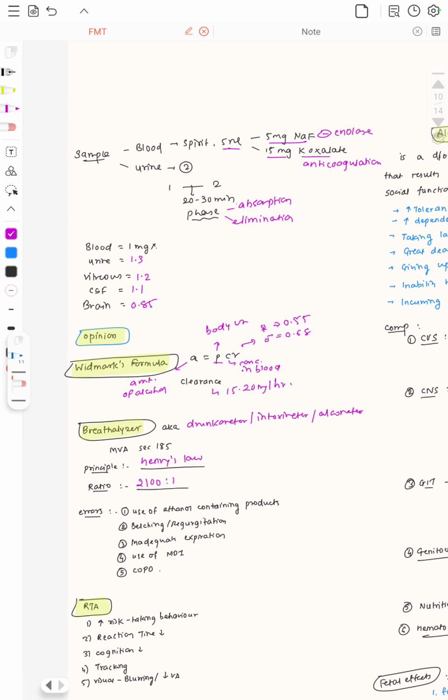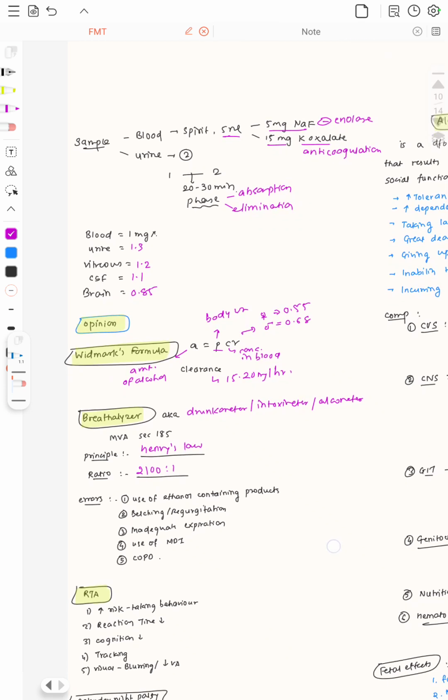What are the errors that can be seen in the use of ethanol containing products? If belching or regurgitation is present, or inadequate expiration. If the patient is using an MDI having steroids, or has COPD, it can give false positive results.